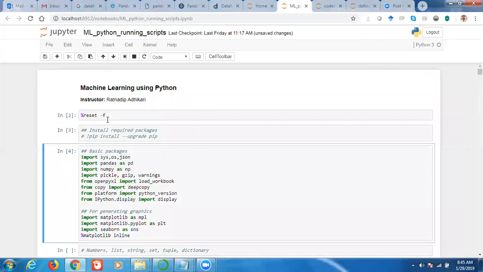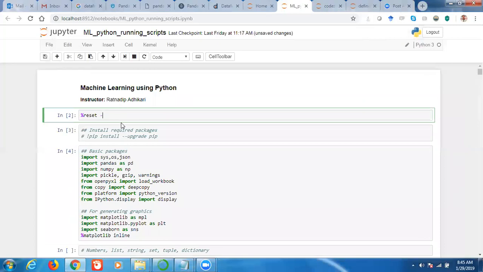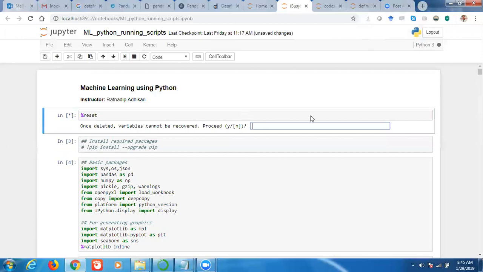And reset -f, why am I giving -f? If I do not give f, then it will ask me every time, do you want to reset everything, yes or no? By giving f, I mean don't ask me, just reset. It is a command we generally use in the beginning. If I do not give f, it will ask, because reset is a very important command.